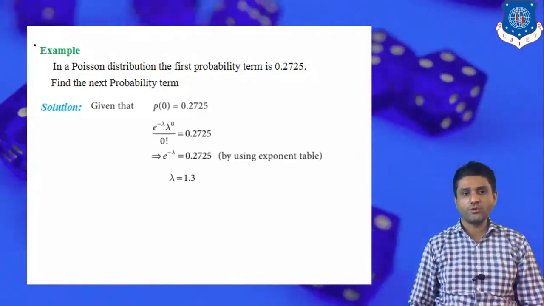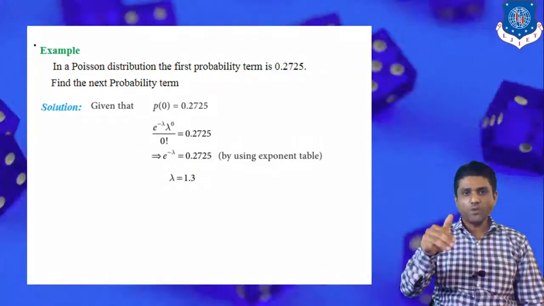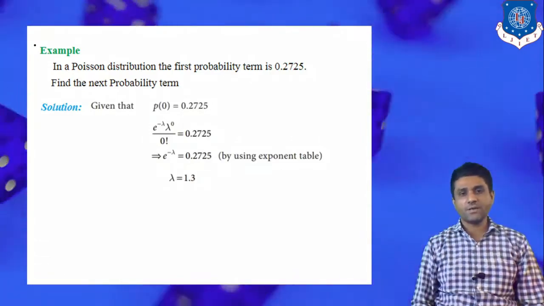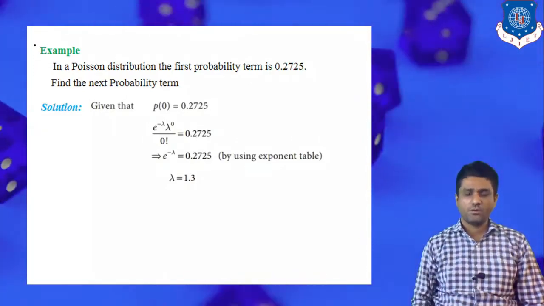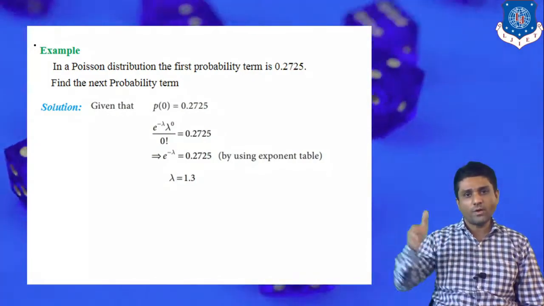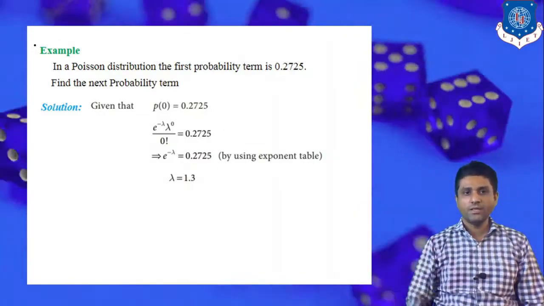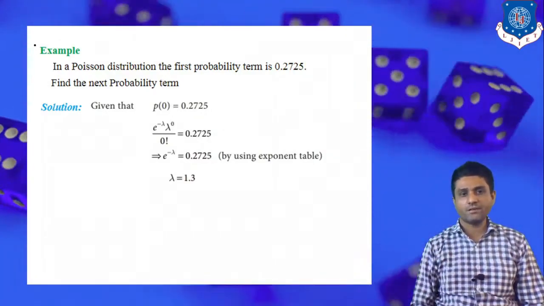So let's start the solution. As instructed, the first Poisson probability term represents the probability of x equal to 0, because in the mathematical formulation x starts from 0, 1, 2, 3 and so on. The first term, represented by probability of 0, is given in the question as 0.27.